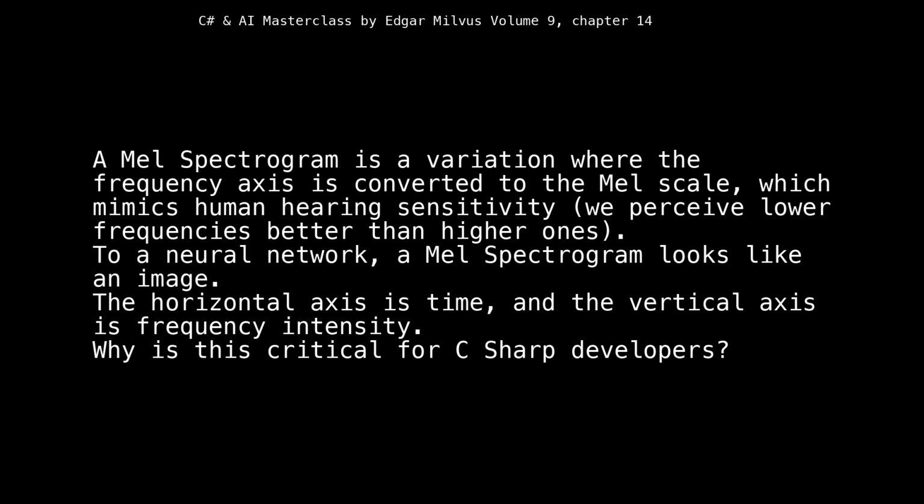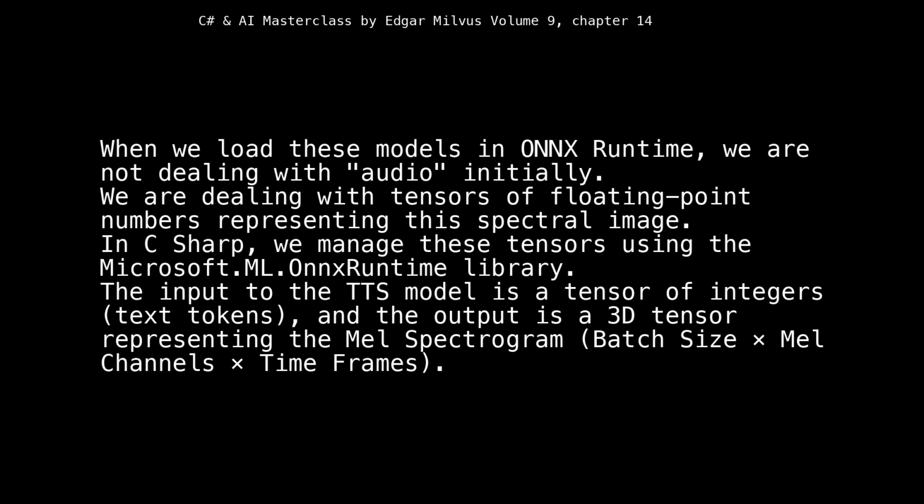To a neural network, a MEL spectrogram looks like an image. The horizontal axis is time, and the vertical axis is frequency intensity. Why is this critical for C# developers? When we load these models in ONNX Runtime, we are not dealing with audio initially. We are dealing with tensors of floating point numbers representing this spectral image. In C#, we manage these tensors using the Microsoft.ML.OnnxRuntime library. The input to the TTS model is a tensor of integers, text tokens, and the output is a 3D tensor representing the MEL spectrogram, batch size times MEL channels times time frames.